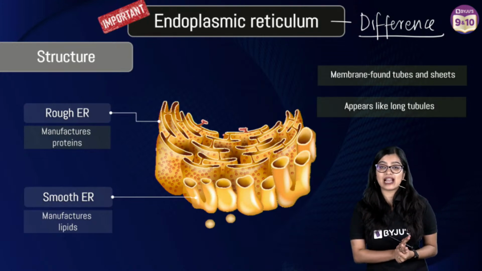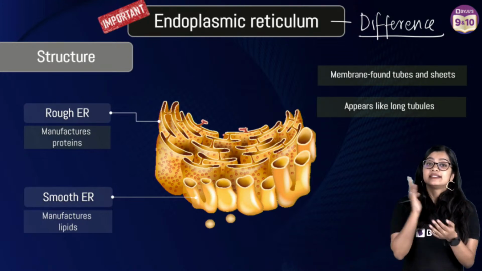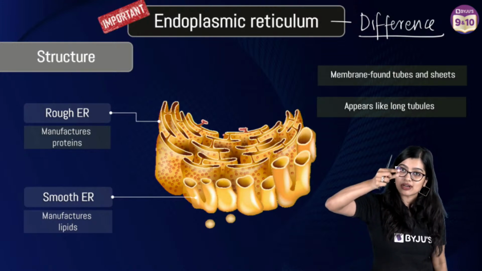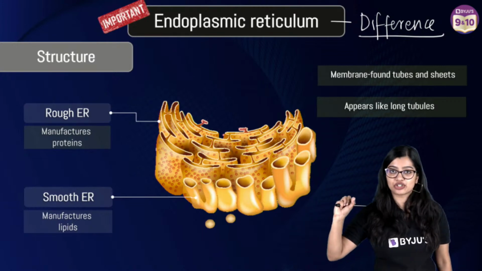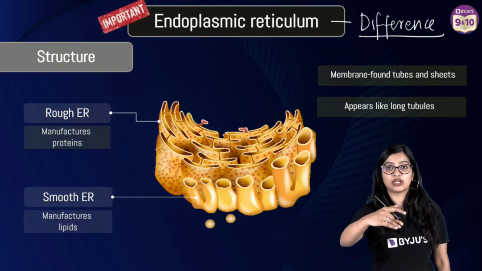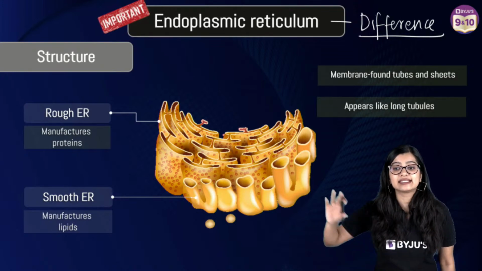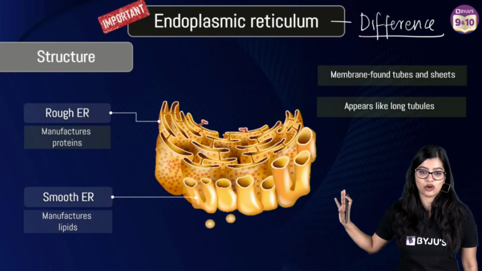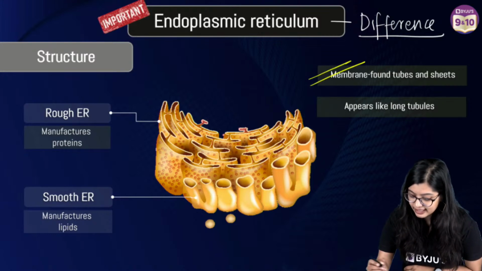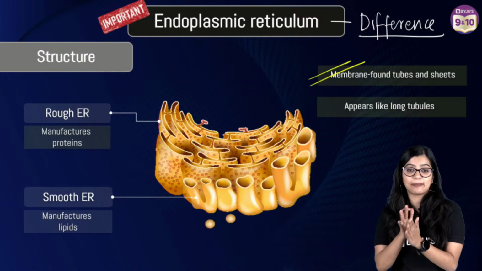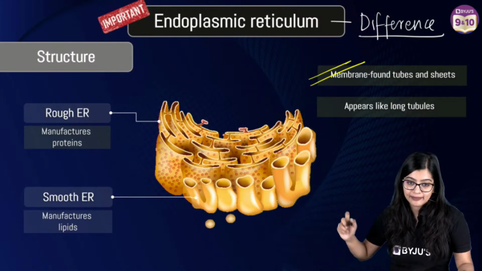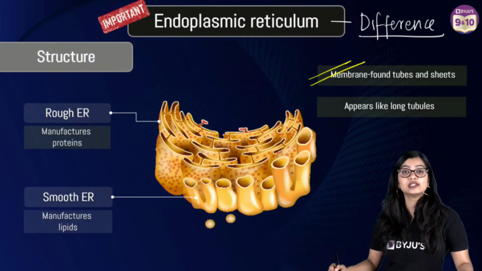But before I talk about the ER, cell organelles are basically tiny organ-like structures which carry out specific functions in the cell, right? If I am saying that a cell is able to produce energy and get rid of waste materials, it means that these cell organelles are the ones carrying all this out. The endoplasmic reticulum is made of membrane-bound tubular structures, or they appear like sheets. This is how your endoplasmic reticulum inside a cell would look, as long tubules.